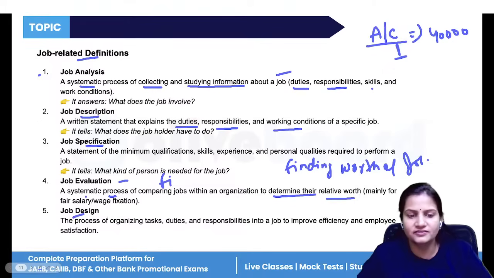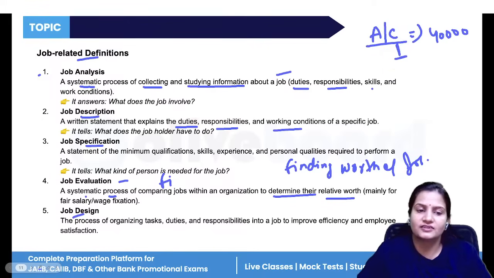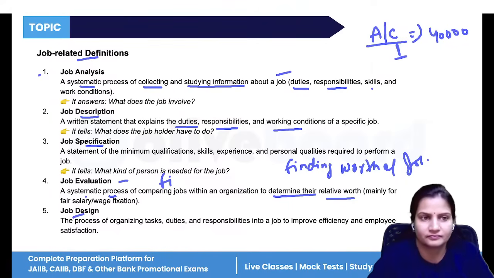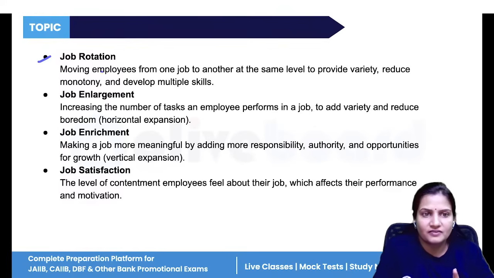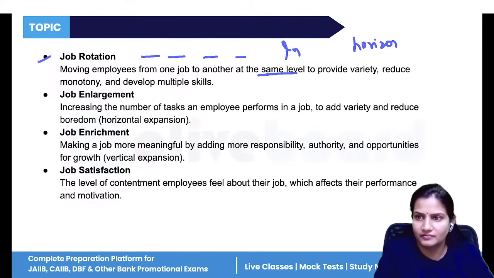Now, job designing means when you are adding duties, tasks, and responsibilities, and you are fixing compensation and wages, that is designing the entire job. Then job rotation means when an employee is shifting from one job to another, but in the same level, so we can say it is a horizontal development.